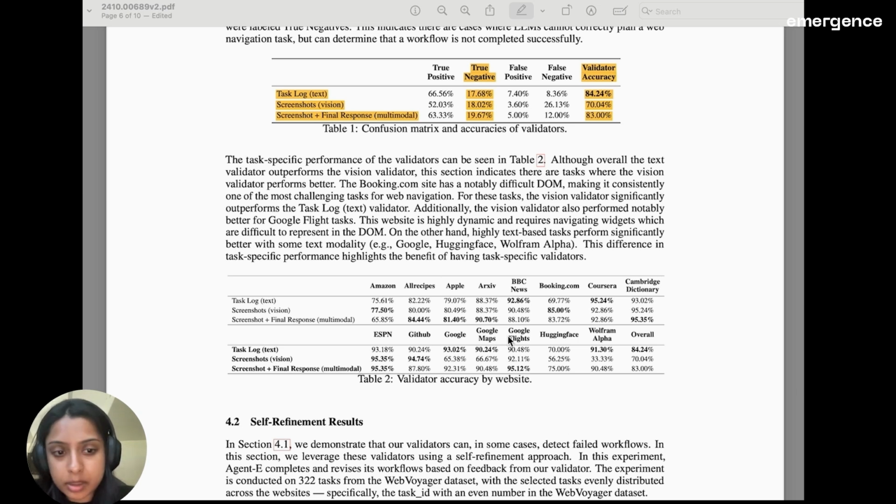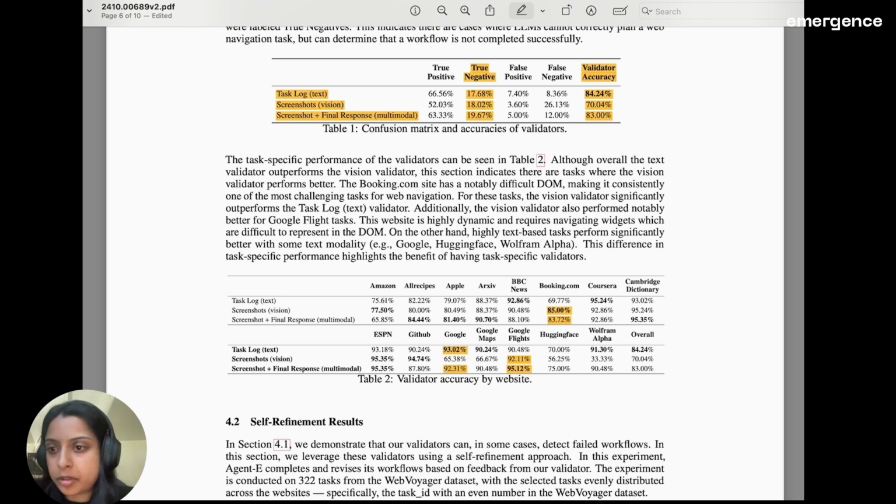So the places where we see this jump happening the greatest is, for example, in booking.com, we see quite a large jump. We also see a reasonable jump in Google Flights, where vision seems to help. And then we see the opposite result in something like Google, where having some form of text seems to significantly